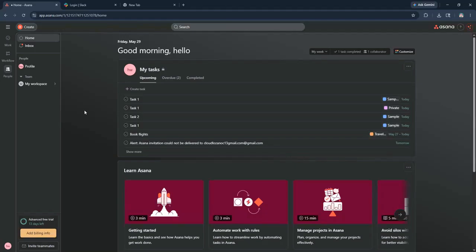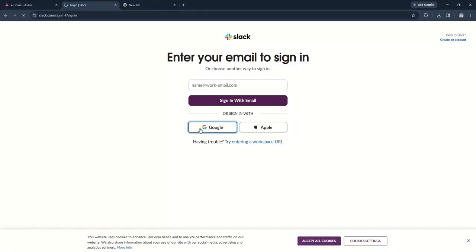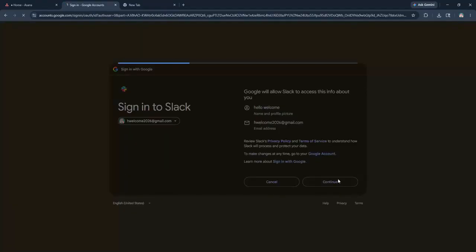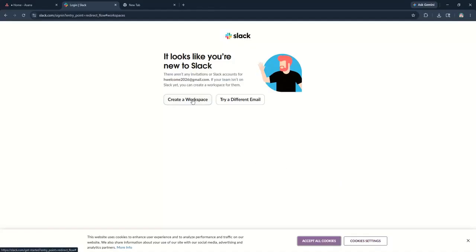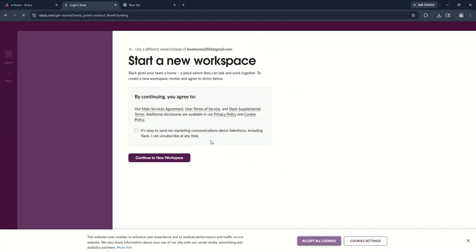Compare how both platforms handle communication and project management. Slack excels with real-time chat and ease of communication, which is great for keeping your team connected instantly. In contrast, Asana shines in organizing tasks, deadlines, and managing projects in a more structured way.